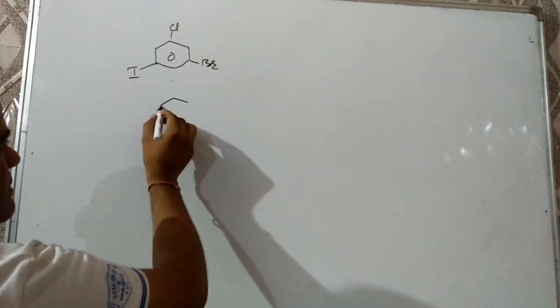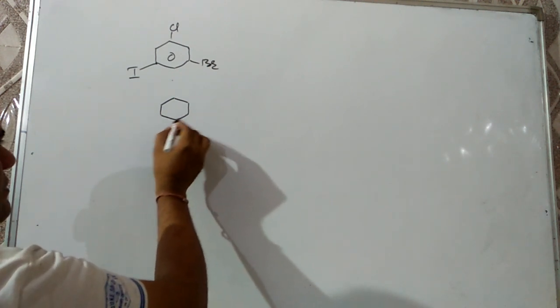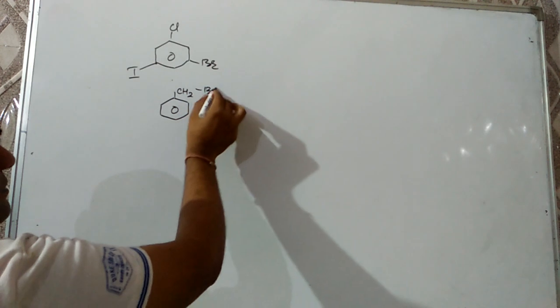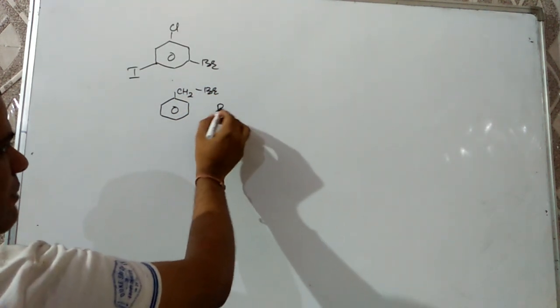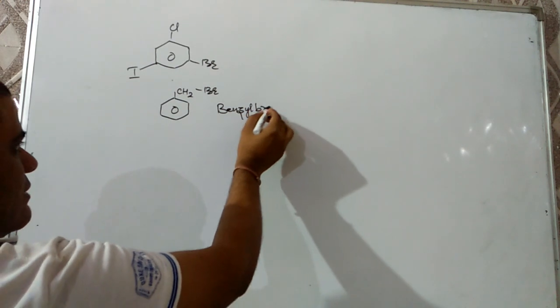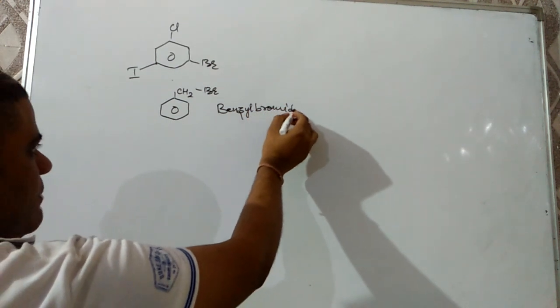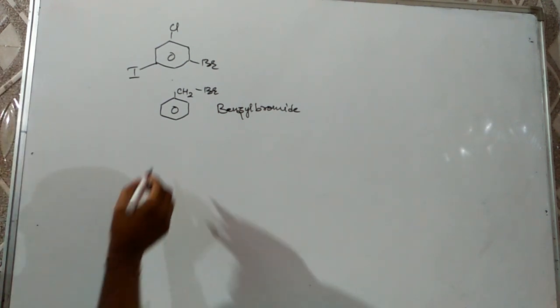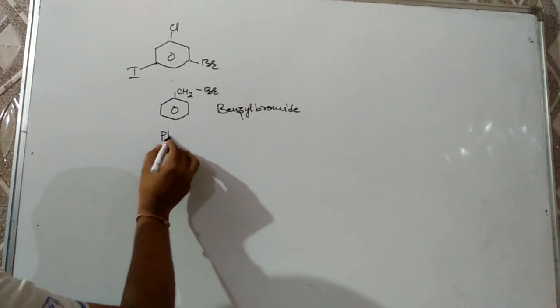And if a halogen atom is present on the side chain, then the common name will be benzyl bromide, and the IUPAC name will be bromomethyl benzene. Now aromatic alcohols, which are known as phenols.